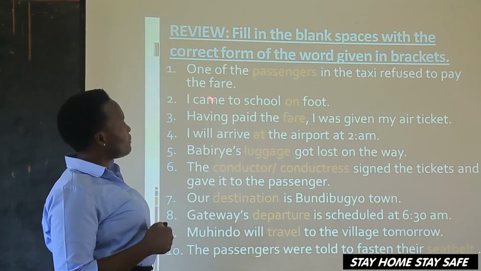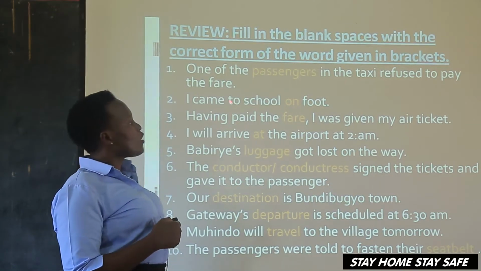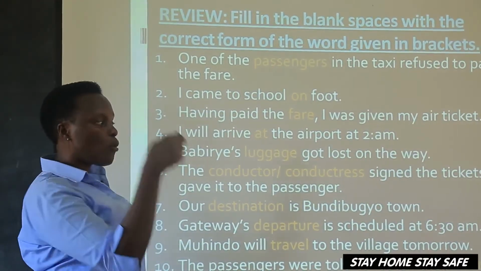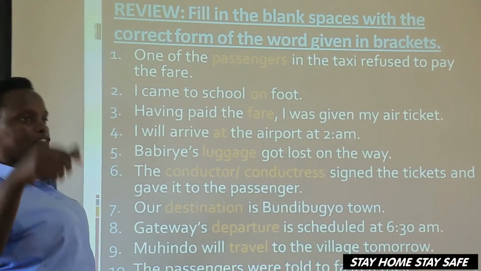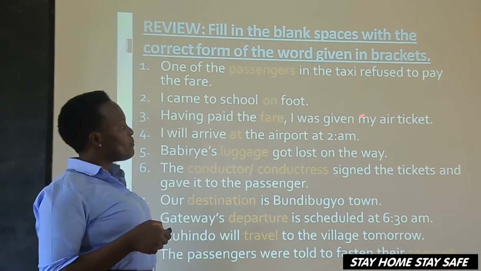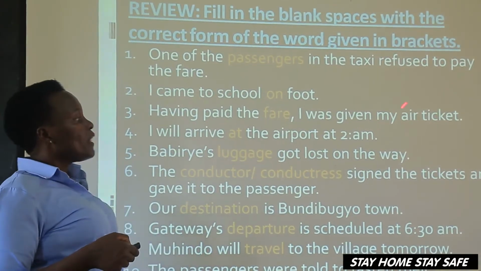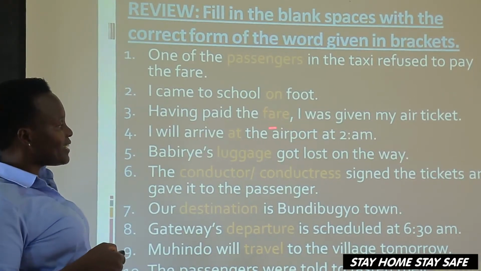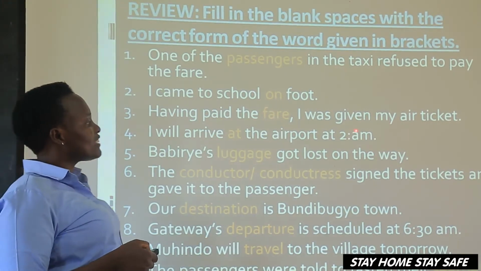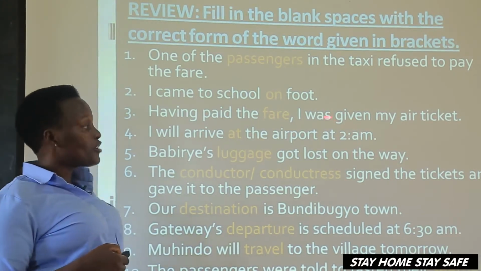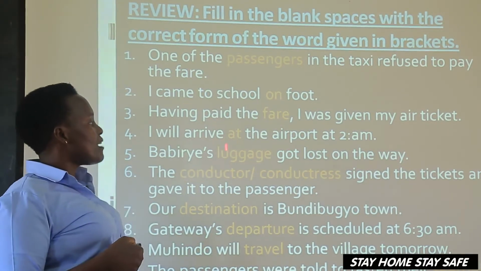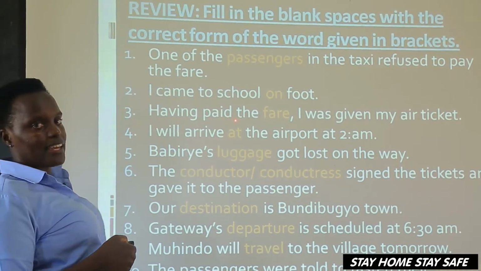Number 2, I came to school dash foot. So, I came to school on foot. As I told you, we come on foot, then we come by the different means of transport. Having paid the dash, I was given my air ticket. You know, they can't give you the ticket unless you have paid the fare. I will arrive dash the airport at 2 a.m. I told you that we arrive at a specific place. So we arrive at the airport. You don't arrive in the airport.